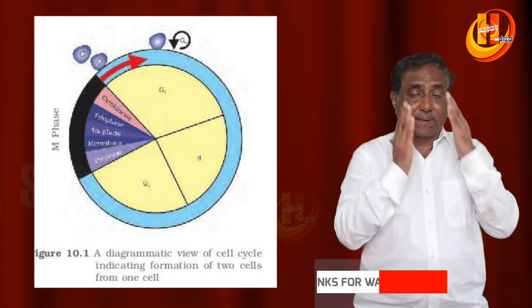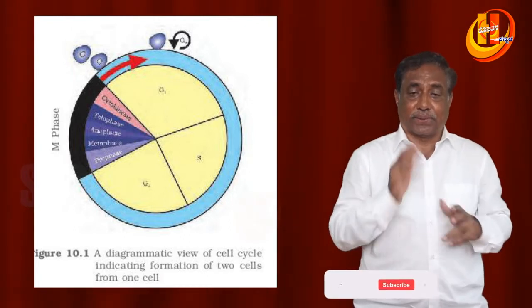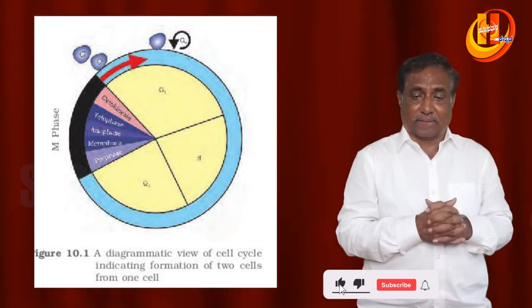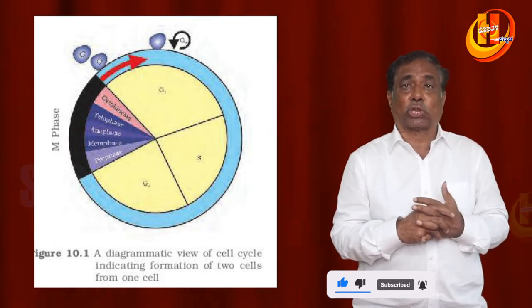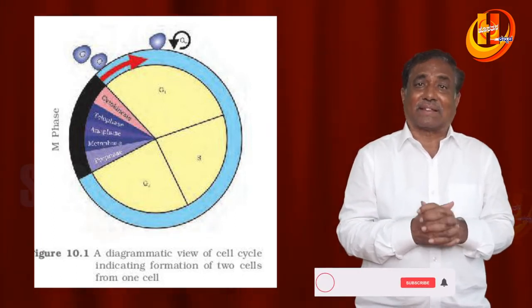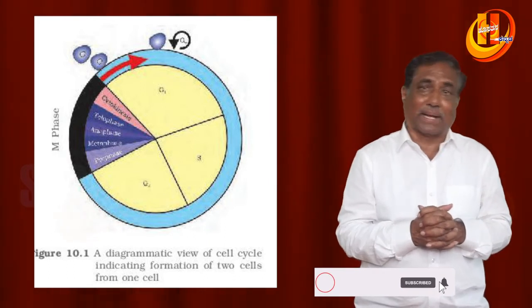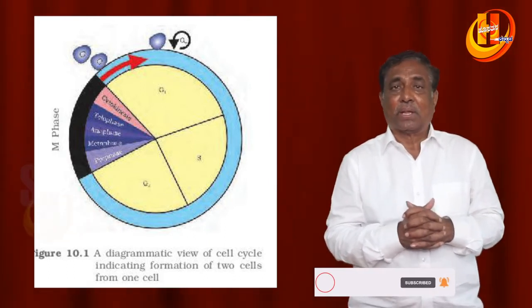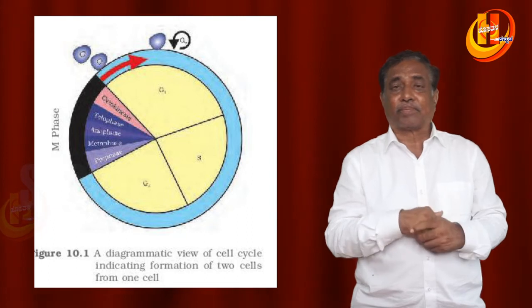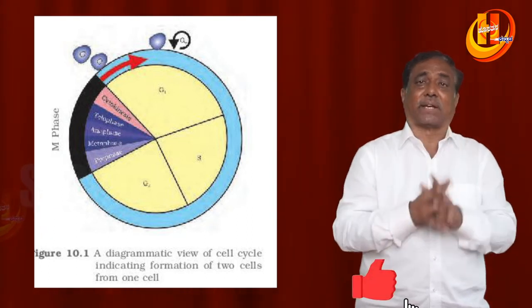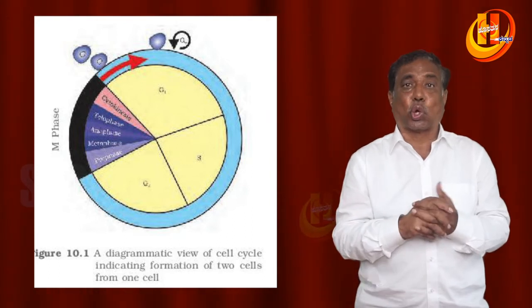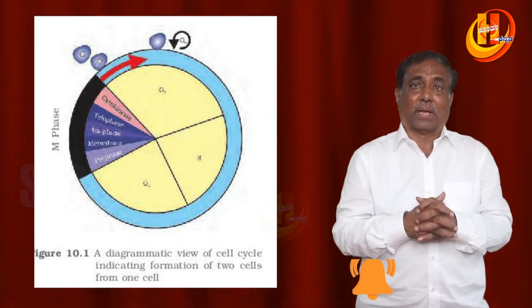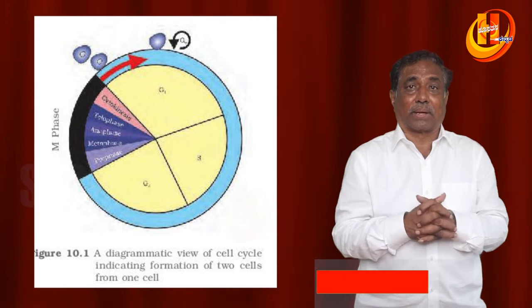The interphase is further divided into G1, S, G2 phases. G1 phase is growth one phase. Precursors required for protein synthesis get mobilized during the G1 phase. S phase is very important. S phase is called synthetic phase, where the DNA present in the chromosomes undergoes duplication. As a result, C2 becomes C4.